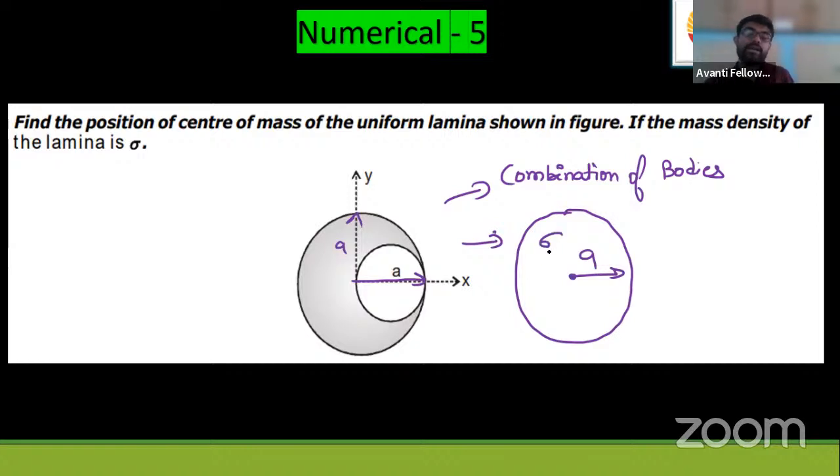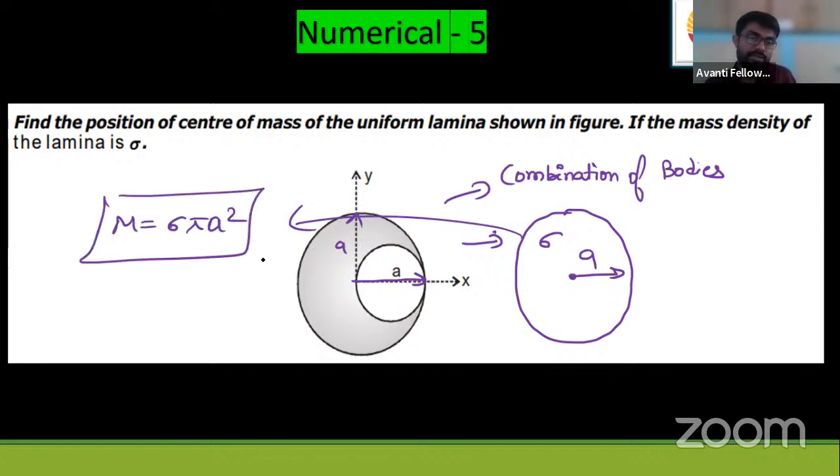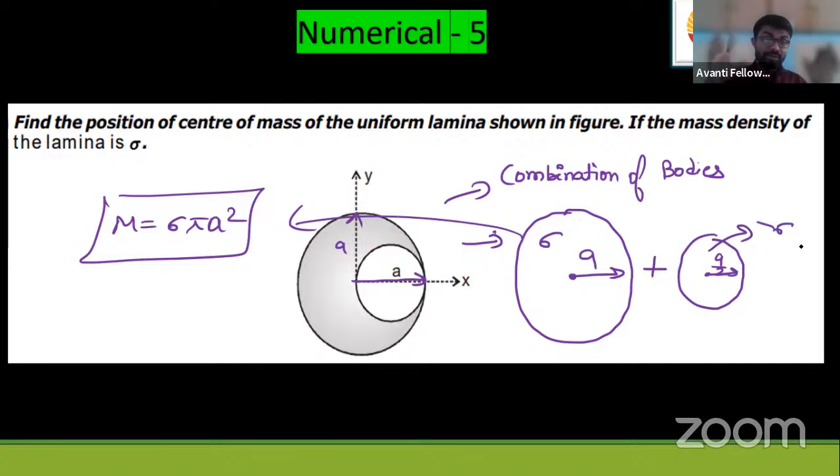If I take a disk, what will its mass be? If you see, the mass is equal to sigma times pi a square. This is the mass of this disk. And then I combine this disk with a smaller disk of radius a by 2, but the mass density of this is minus sigma. So now you can see how they are doing the mathematical manipulation, I hope you get it.